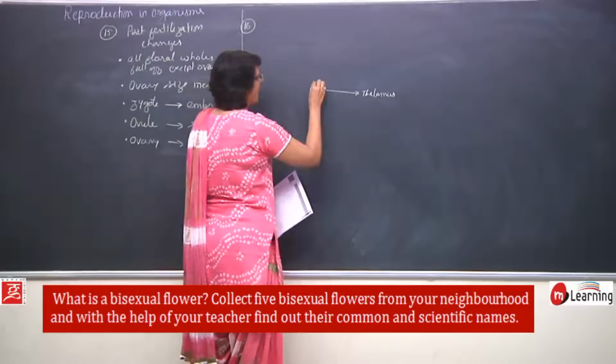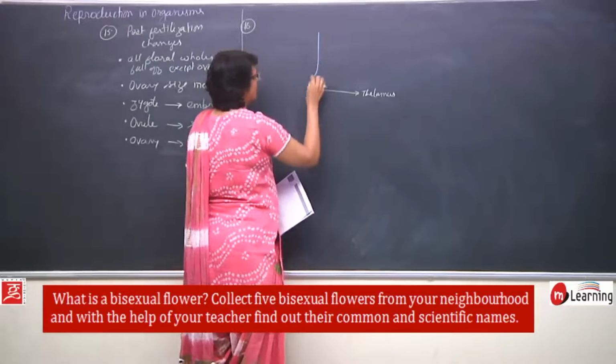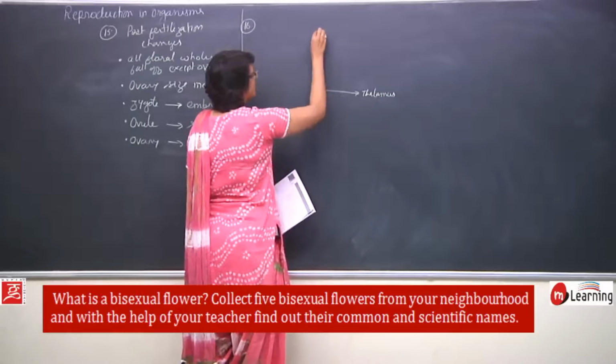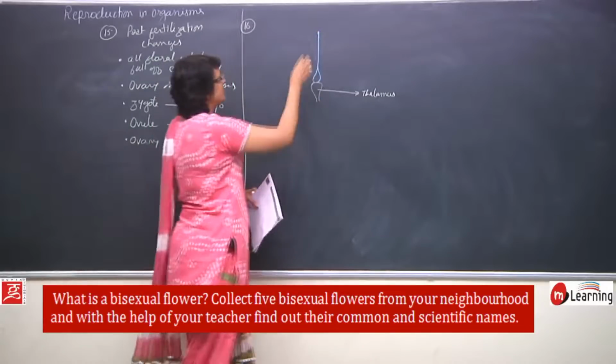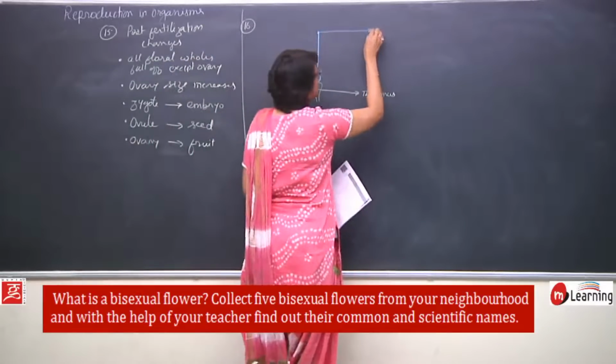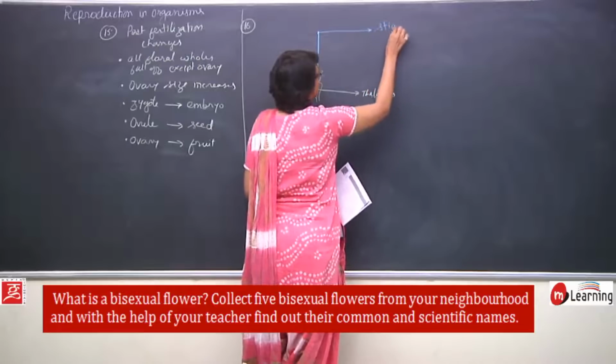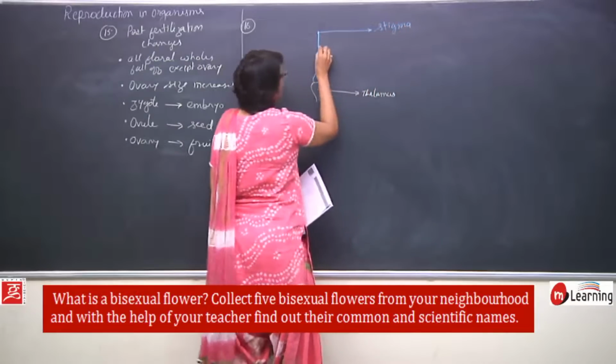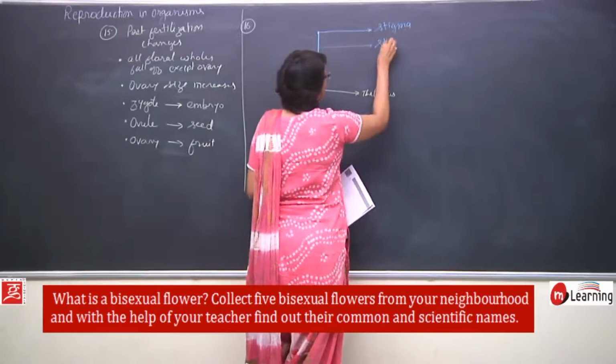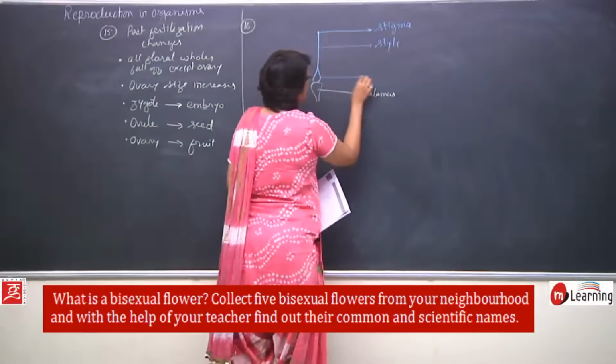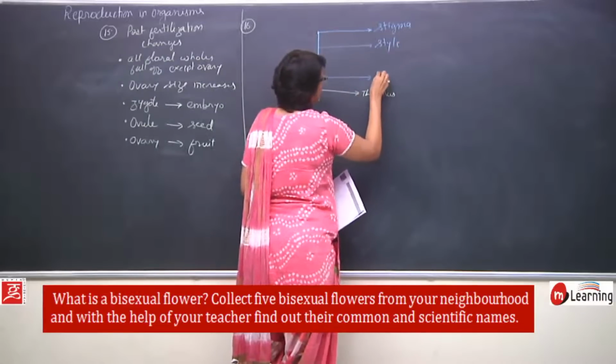The innermost part is the female reproductive part, which is known as pistil. It has 3 parts. The top is normally swollen, it is called stigma. Then there is a style, and the lower part is ovary.